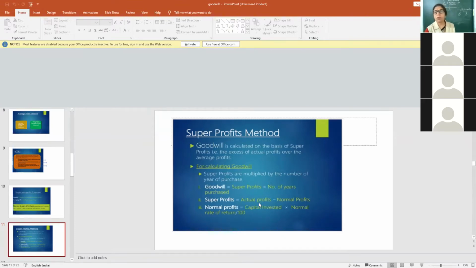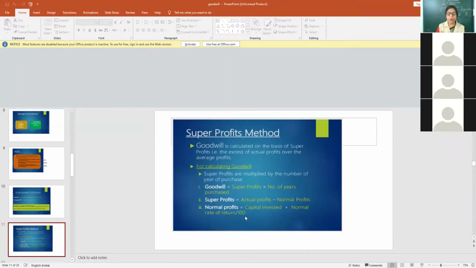Now, what is normal profit? See, one formula: normal profit is capital invested into normal rate of return upon 100. Normal profit means what other similar business firms are earning on the same investment, or if you invest this amount in some other activities or institution for investment purposes, then what will be your normal profit?